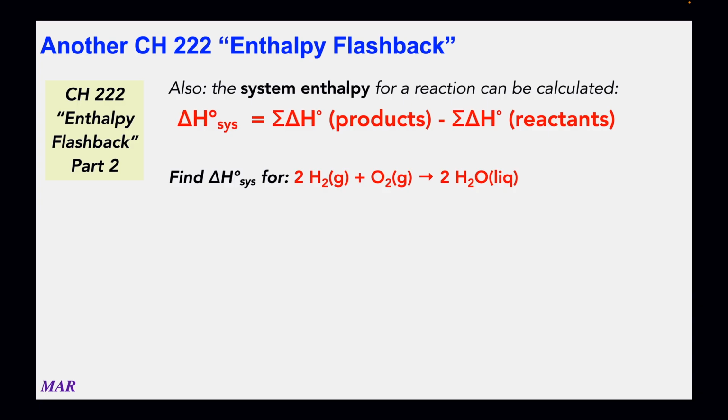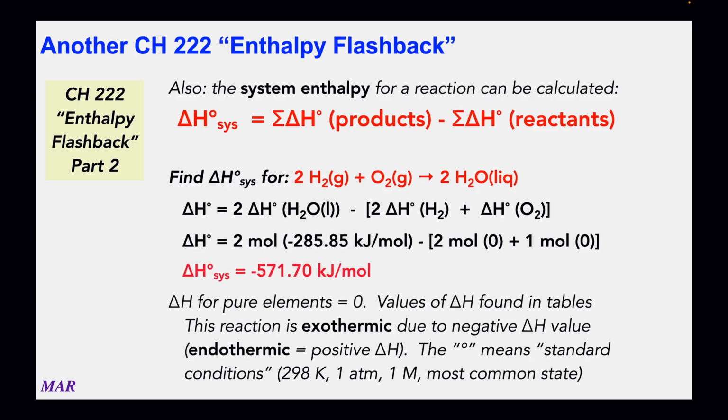So for example, if you wanted to find the delta H for two hydrogens and oxygen making liquid water, you would look up the respective values. And again, it's products minus reactants. So you'd have liquid water, which is minus 285.85, and you can look this up. I wouldn't know what it was off the top of my head. Multiply it by 2, though, because each of them in the table is per mole, and there are 2 moles of water. Then you subtract the 2 moles of hydrogen and the 1 mole of oxygen. The elements in their pure states have values of 0 when you look them up, or you can just know it. Delta H for this reaction is minus 571.70 kilojoules per mole.